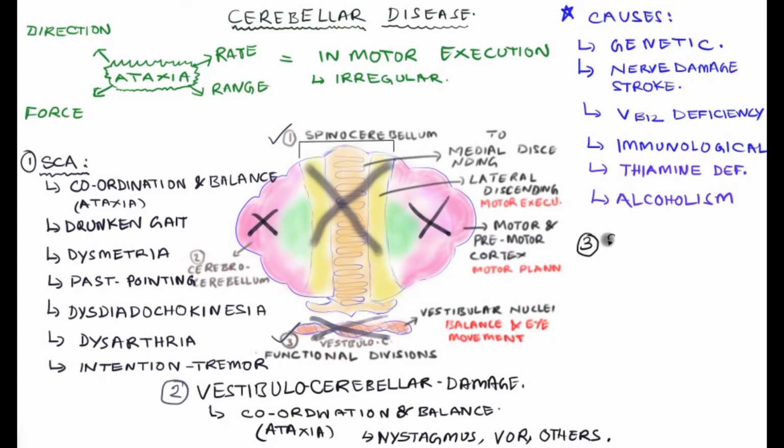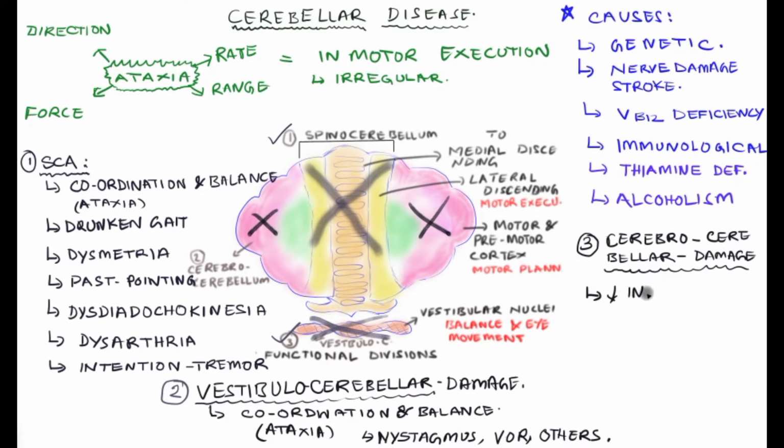The third aspect is damage to the cerebrocerebellar region, which mainly causes decomposition of movement and difficulty in the initiation of the motor plan or motor act, because this area facilitates the final outcome of the motor plan, the final execution part, which supplies commands to the cerebrum.